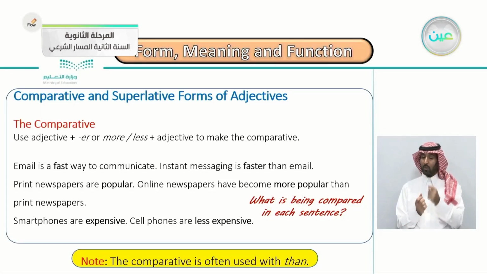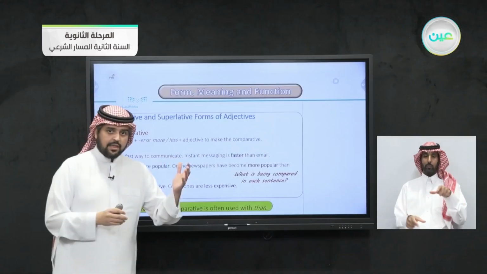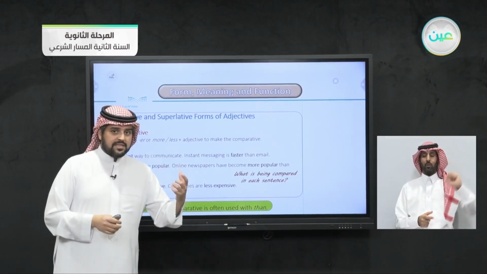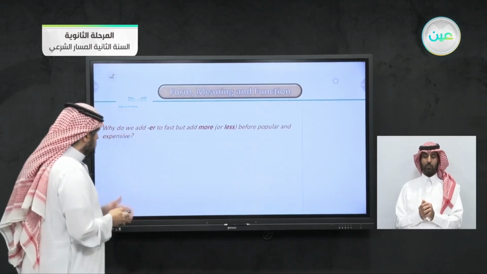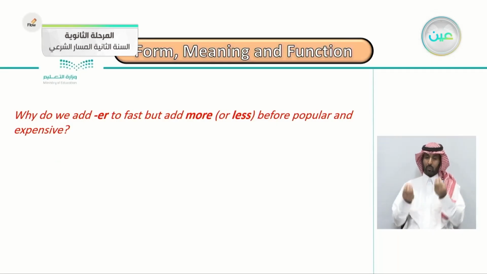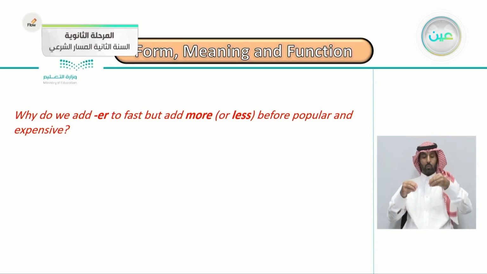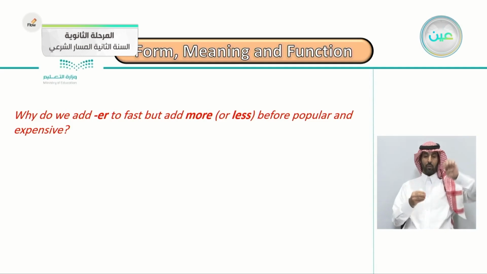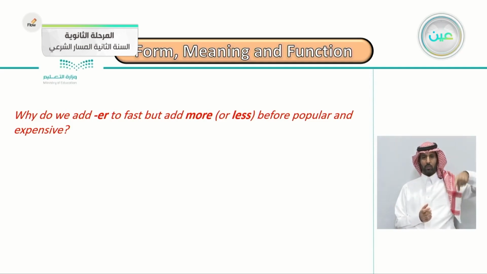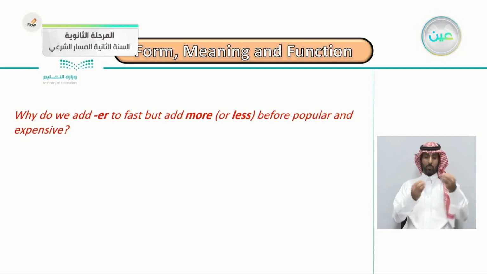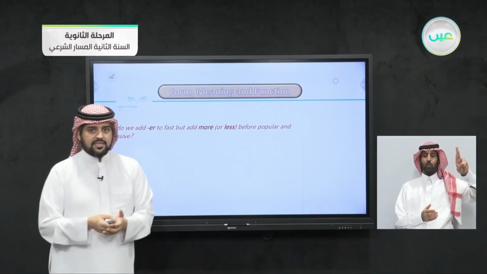And note here, the comparative is often used with than. The comparative is always used with than: bigger than, smaller than, more expensive than, etc. So why do we add ER to fast, but we add more or less before popular and expensive? The adjective fast, we added ER, faster. But with the adjective popular and expensive, we put more or less. Why do we do that? How do we choose? Do we add ER or put more or less?